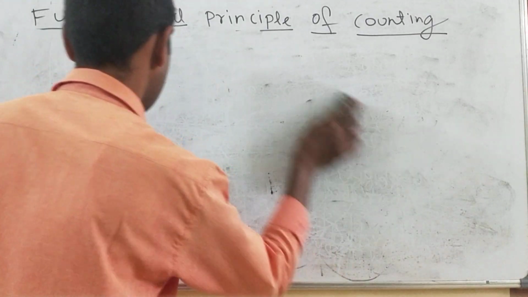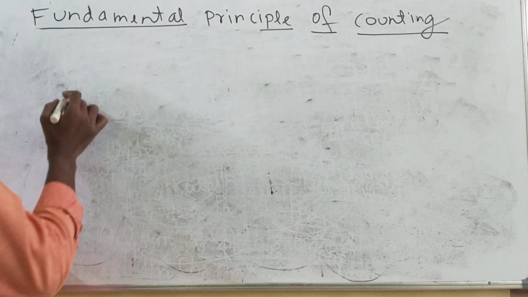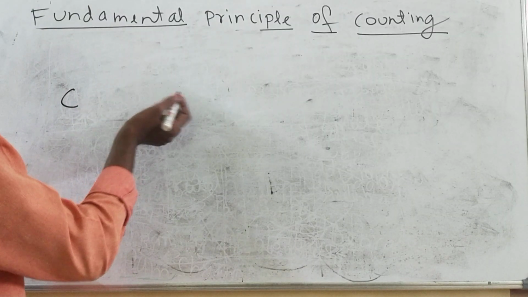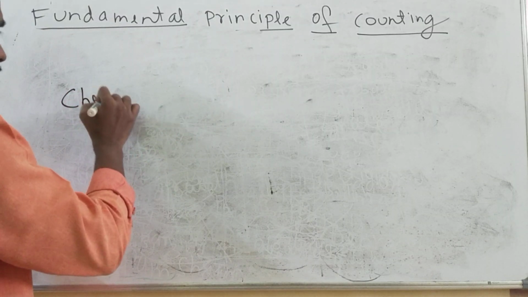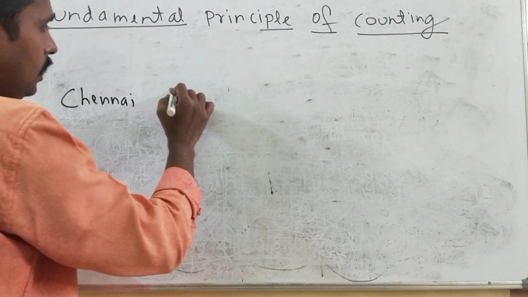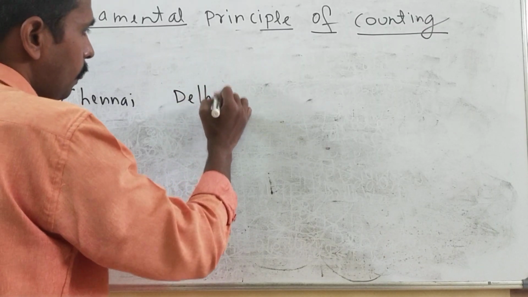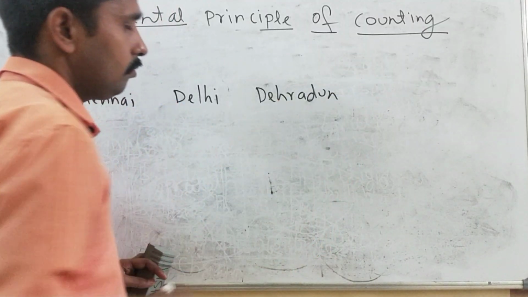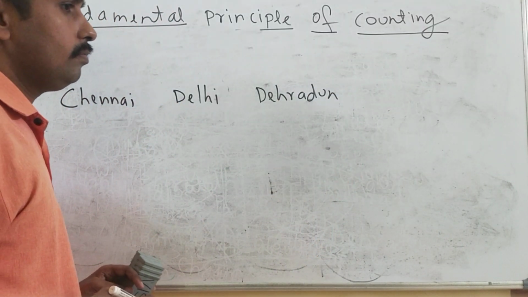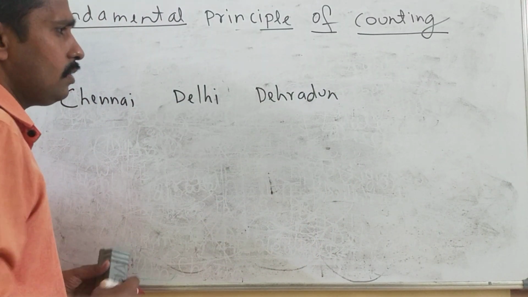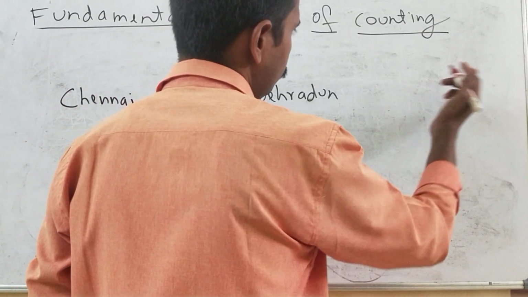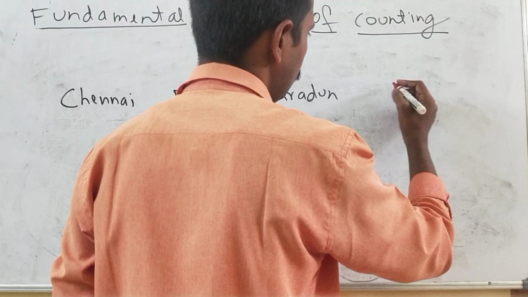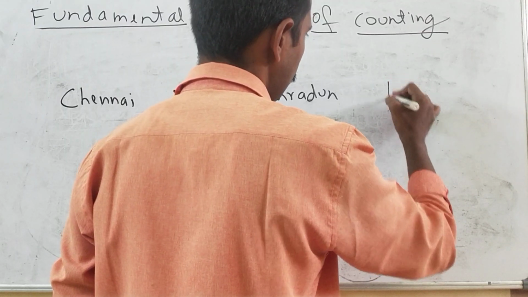Now, same thing. You can see the example we took, from Chennai to... okay, this time I am writing this. Suppose Chennai, then here Delhi, then Dehradun, and suppose the person is going to Rishikesh, one famous place.